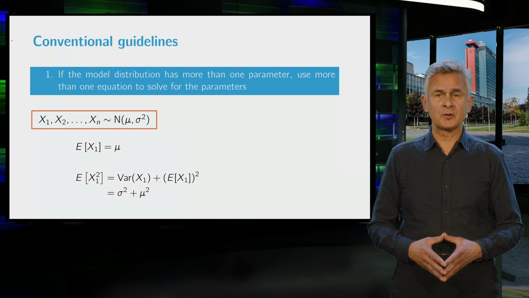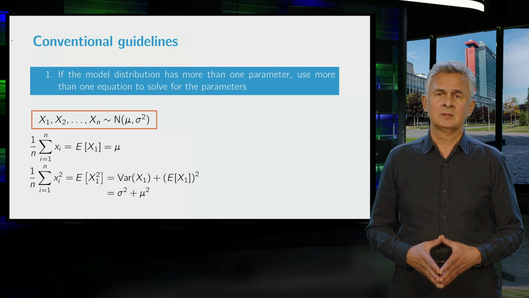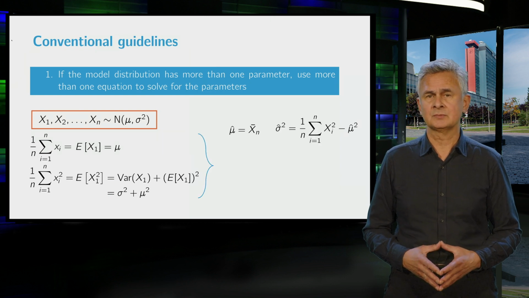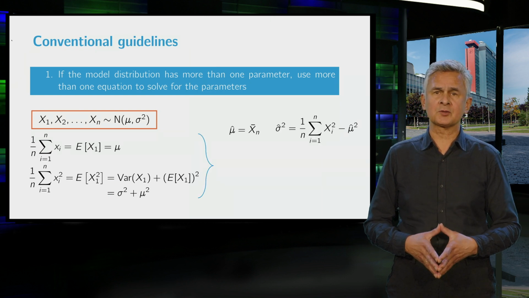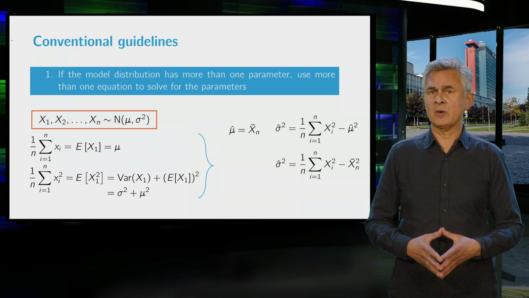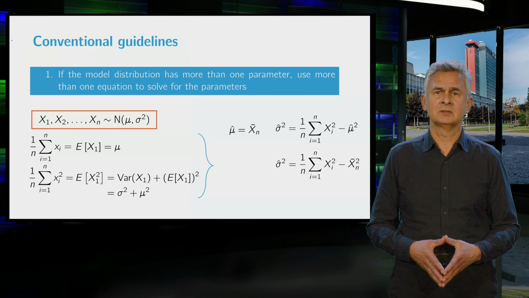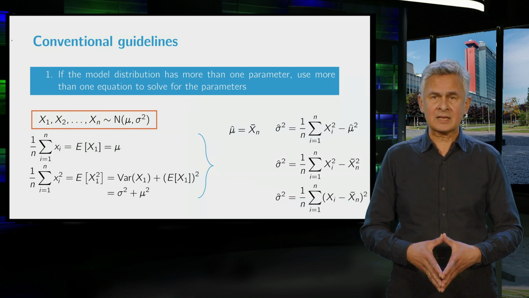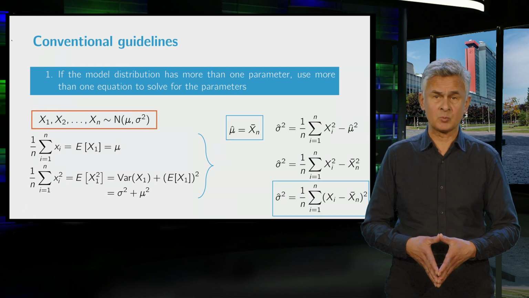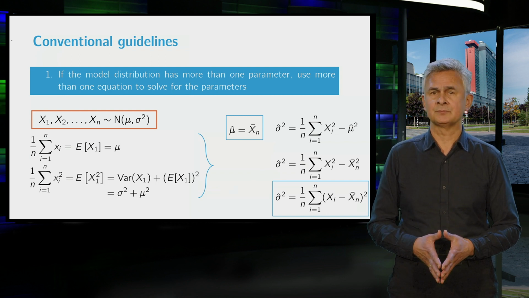Using the well-known rule for the variance, we find two equations in mu and sigma. Next, we set the first two moments equal to their corresponding sample moments. And we can easily solve the parameters mu and sigma from these two equations. Now, since both equations need to hold at the same time, we can insert x bar for mu hat. And as we have seen before, the last expression can also be written as the following average. In this way, we have found the method of moment estimators for mu and sigma squared.